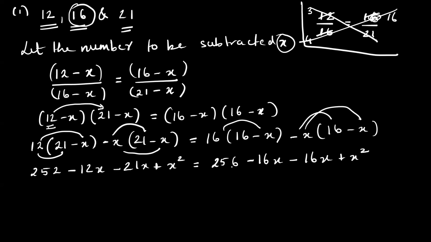Can we cancel these two plus x squares? Yes, sir. But both are plus, no? When they are on the same side of equal to, plus x square and minus x square would get cancelled. But when they are on opposite sides of equal to, the same sign terms will get cancelled. So yes, they will.